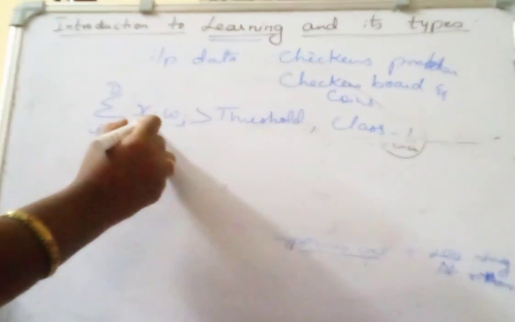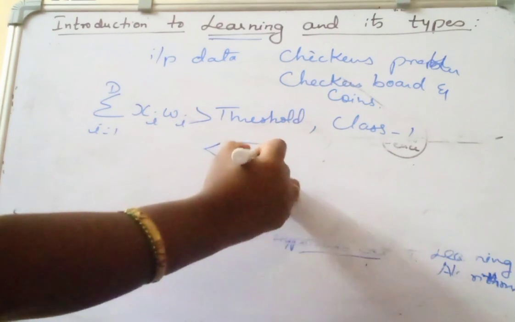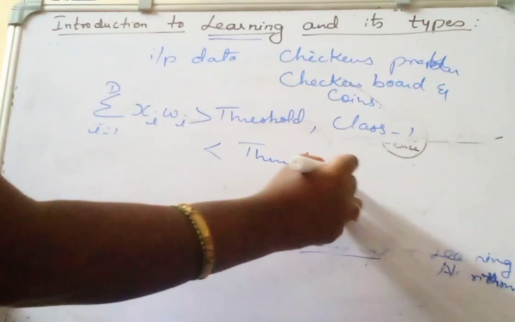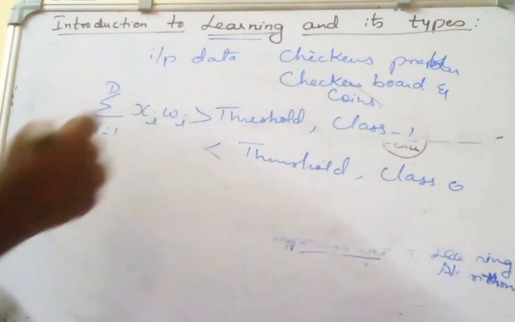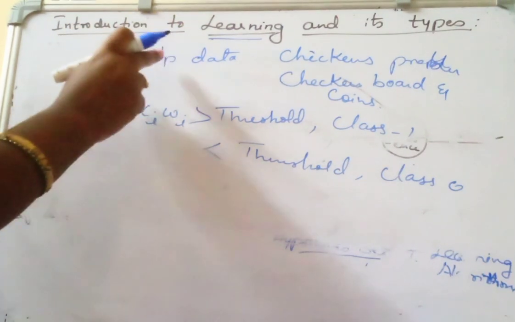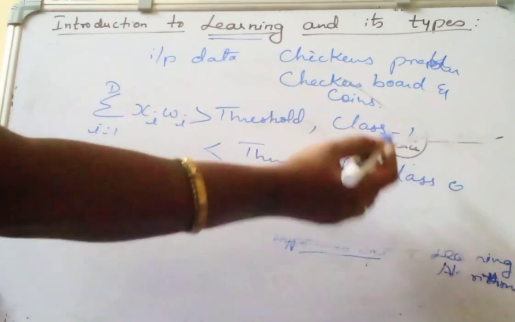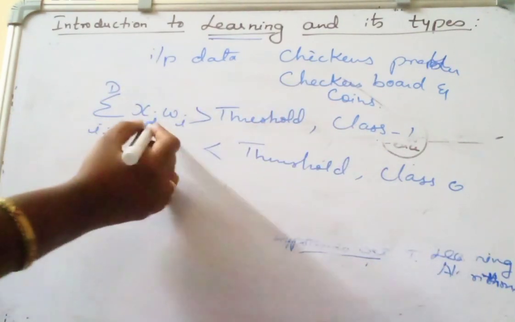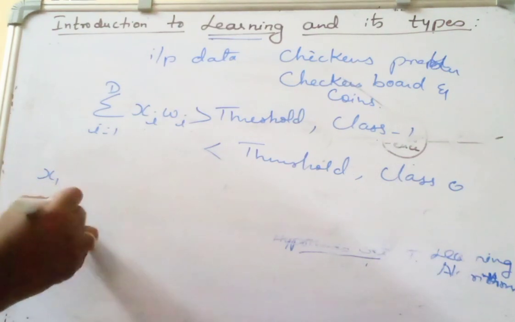If this sum of xi wi is less than some threshold, then the model predicts it as class 0. So here we have taken a model to predict the input label, given the input is class 1 or class 0. So what is this xi and wi?